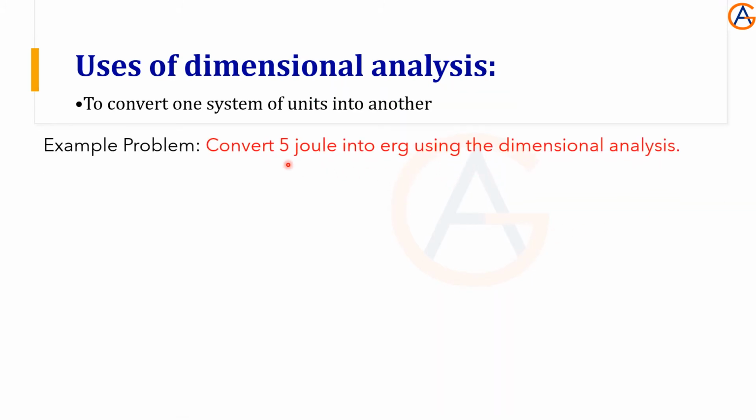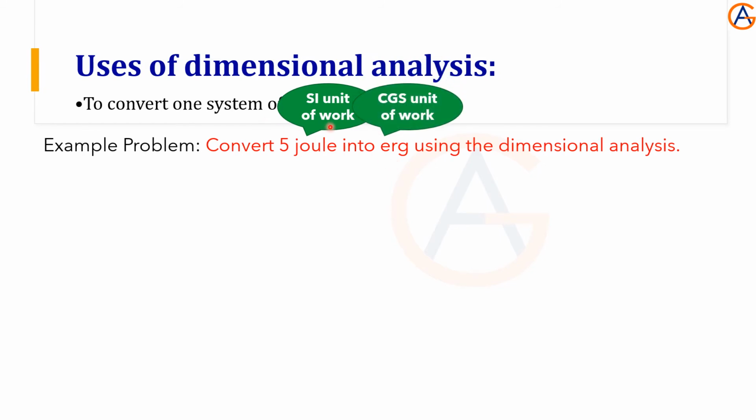Convert 5 joule into erg using the dimensional analysis. Okay, so here we should know the units. Joule is the SI unit of work, whereas the erg is the CGS unit of work. So we should have the idea. So for this we should memorize the tables. Okay, so after that we should go for that. So three things we need. Dimensional formula of work we need.